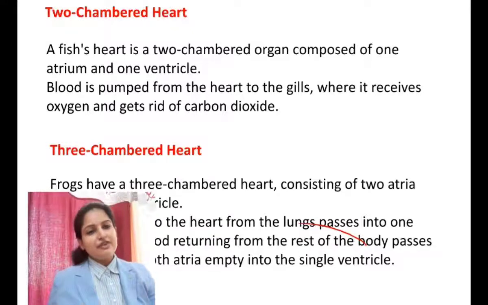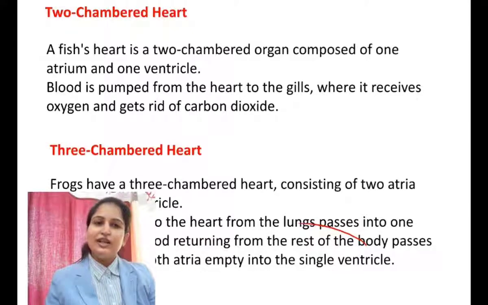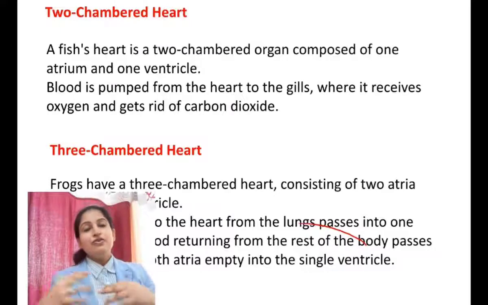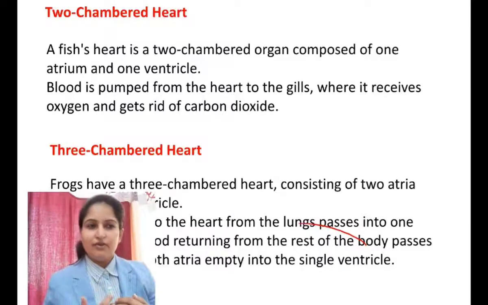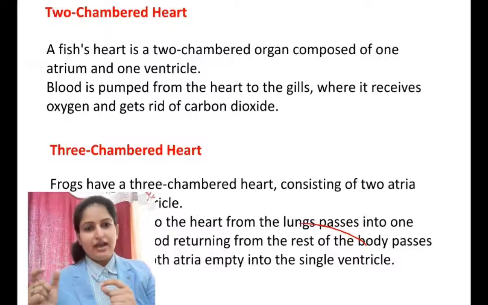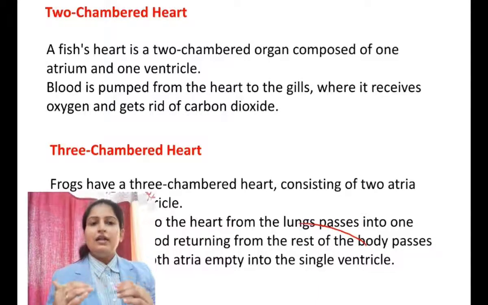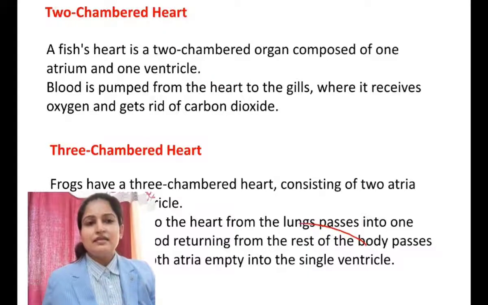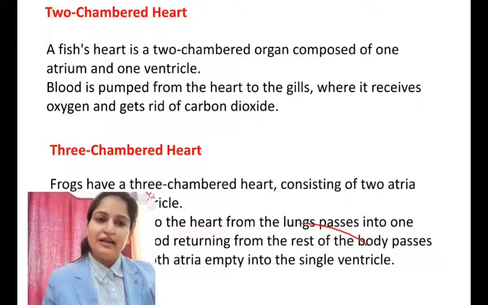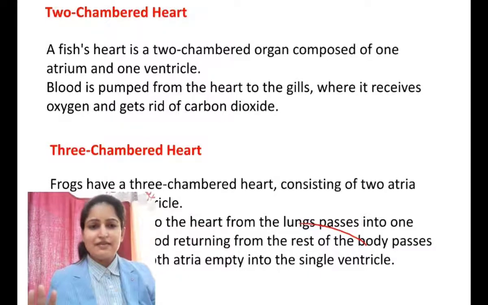So the fishes have only a 2-chambered heart. A fish heart is a 2-chambered organ composed of one atrium and one ventricle, and the blood is pumped from the heart to the gills, where it receives oxygen and gets rid of carbon dioxide. So it is a very simple mechanism of blood transport.